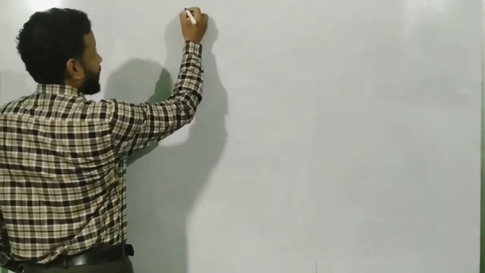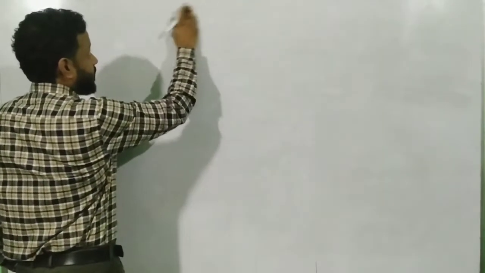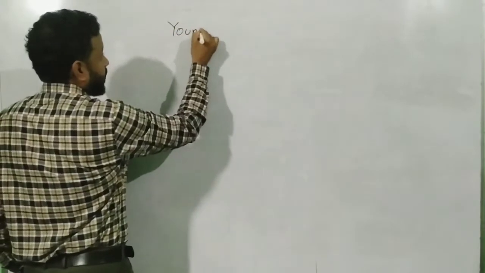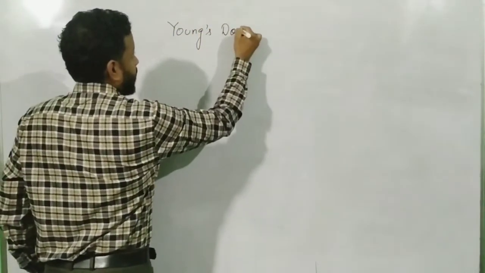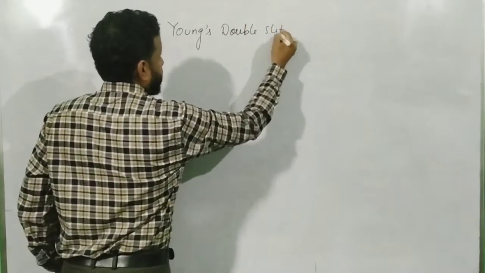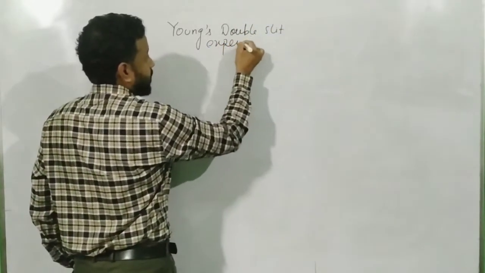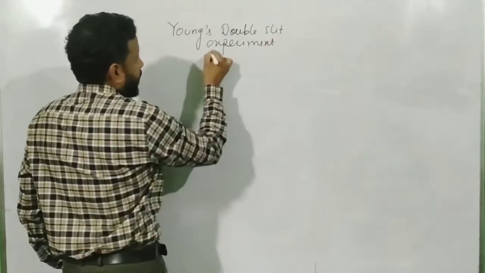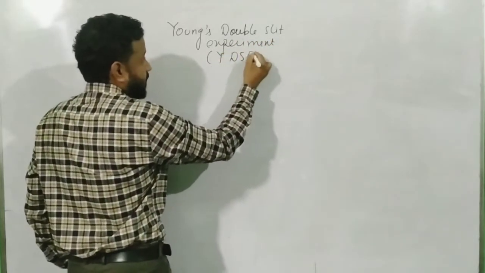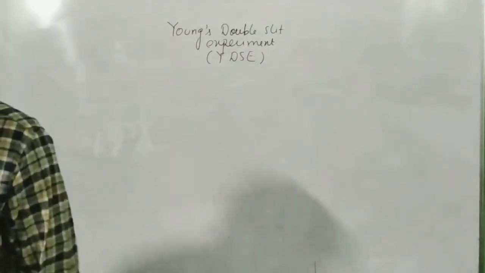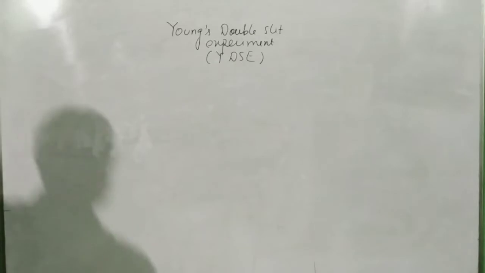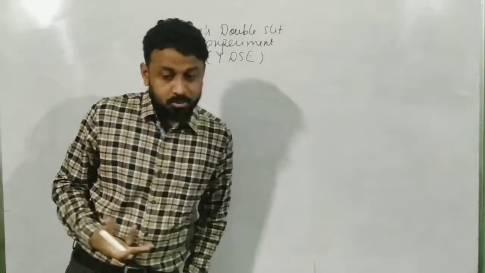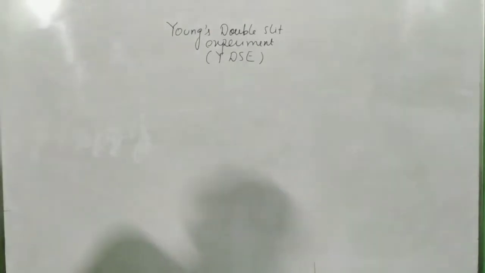Hello students, today we are going to discuss the second lecture on interference of waves, and today is the day when we are going to discuss the actual topic, and that topic is called Young's double slit experiment. It is also known as YDSE. It is abbreviated as YDSE, and it's a standard. So if you come across YDSE, it should be known to you that we are referring to Young's double slit experiment.